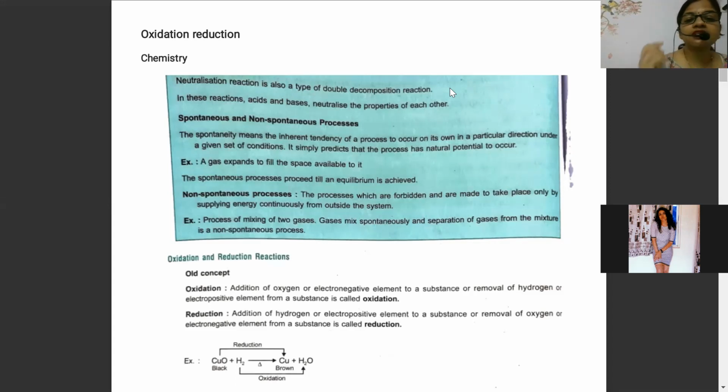So spontaneous and non-spontaneous process. Look here, beta. Spontaneous and non-spontaneous process. What is exactly spontaneous and non-spontaneous? If acid and base react, should we write neutralization or double displacement?